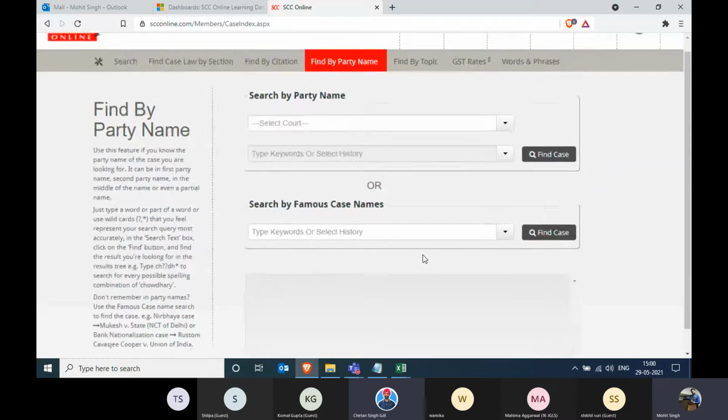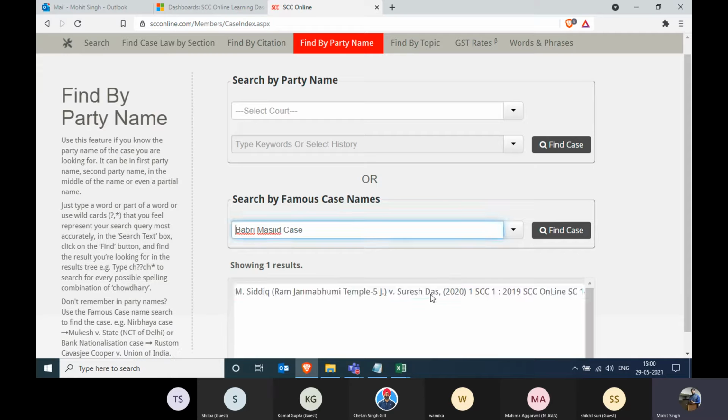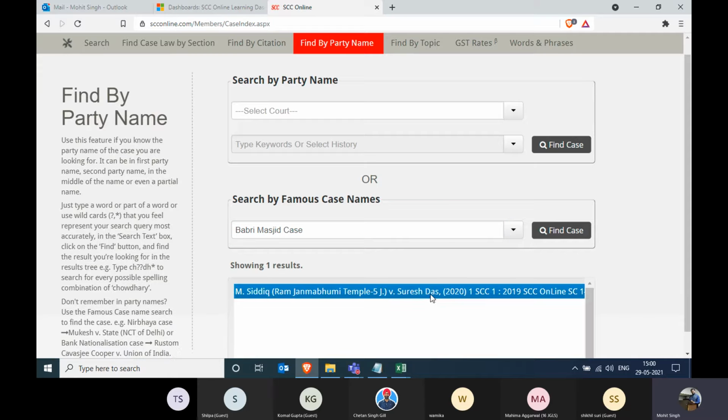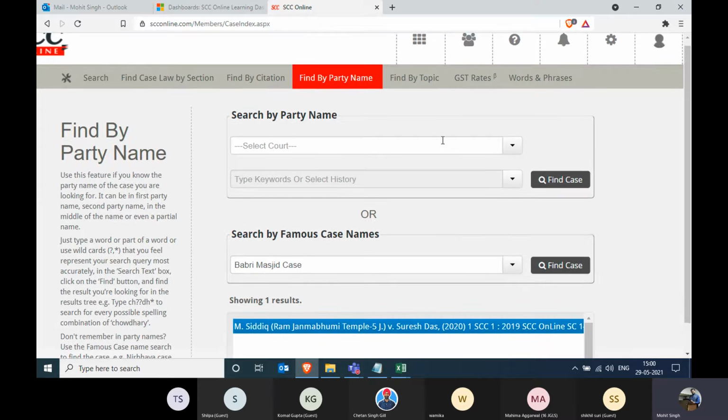All right. So the second method, which is search by famous case names, is only restricted towards the national media headline cases. I've already given you some examples. So whenever you have the national media headline, but you do not have the citation or party name, you can certainly type that headline. So I'm just taking the Babri Masjid case. I type in the headline, I click on find case, and that's how I get the whole judgment over here. But now, most of the members always use this standard feature of finding the case by party name, in which first of all, they select the code.